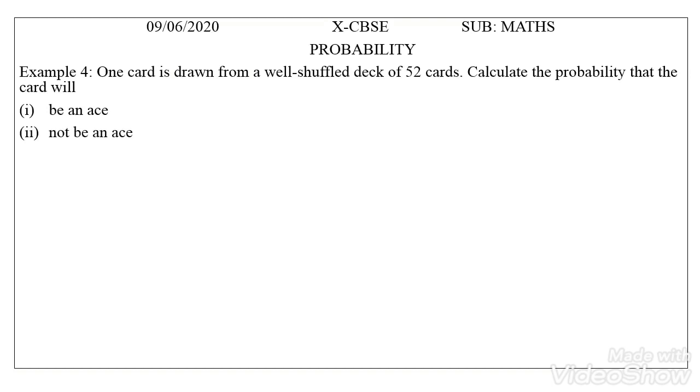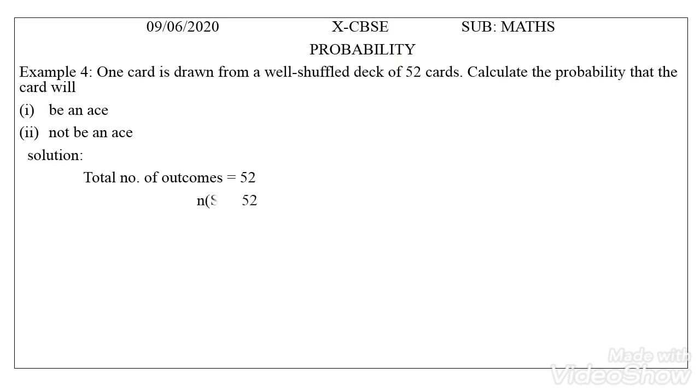Now we move on to the solution. First we take the first question, the probability that the card is an ace. We take the total number of outcomes, which is equal to 52. That is the sample space, which we denote by the letter S. So n of S, the number of outcomes in the sample space, equals 52.